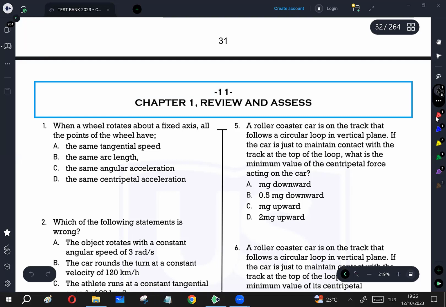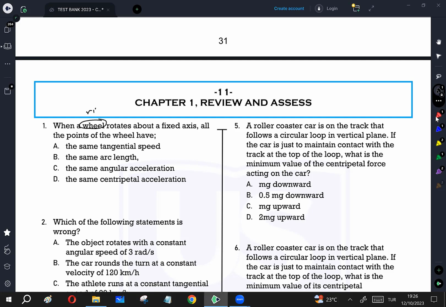Question number 1. When a wheel rotates about a fixed axis, all points on the wheel have... So the wheel is a rigid object. When a rigid object is rotating, every point on this rigid object will rotate with the same angular speed, same angular acceleration, same angular displacement. Yani rotational quantities are going to be the same.